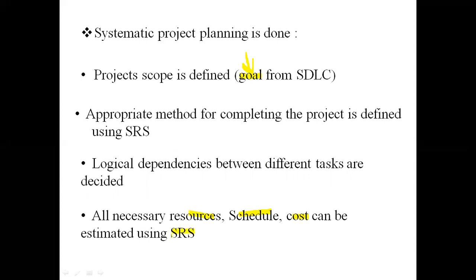Now we have understood that SRS is going to be maintained throughout. It is a document which should be developed side by side, or hand in hand, with the project. SRS is going to contain every single thing. Right from requirements, you are going to write it down in SRS. Customers' feedback, you are going to write it down into SRS. If the customer is giving some constraints, some difficulties, you are going to write it down into the SRS. That is why this document is going to serve as a very important document which should be referred to in every phase.